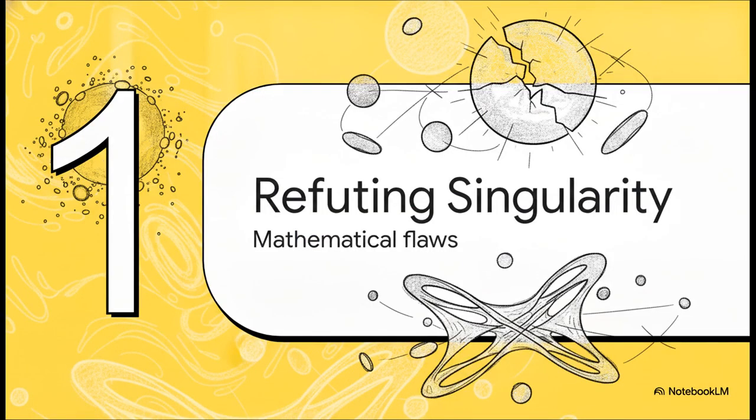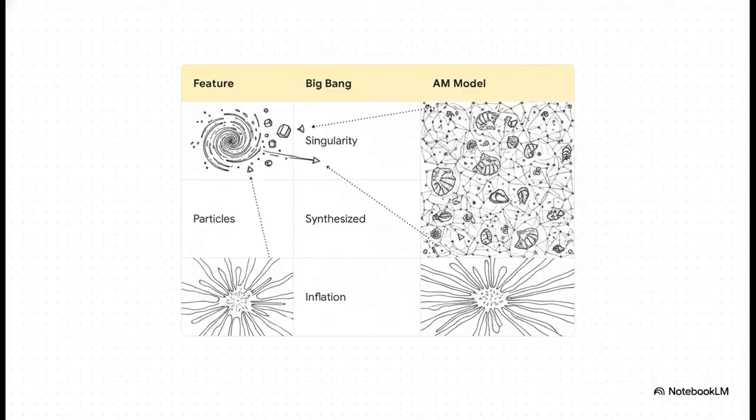All right, part one, refuting the initial singularity. To really begin, we have to expose the inherent mathematical flaws of standard cosmology. Specifically, this impossible reliance on a zero-dimensional starting point. When we lay out the comparison, it brilliantly illustrates the stark contrast between standard models, which have to invent ad hoc mechanisms like cosmic inflation, and our purely deterministic physical alternative.